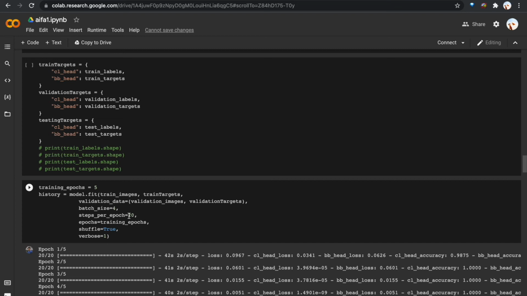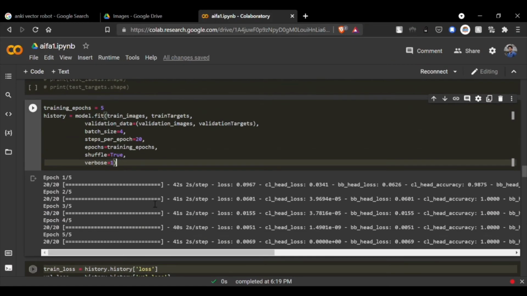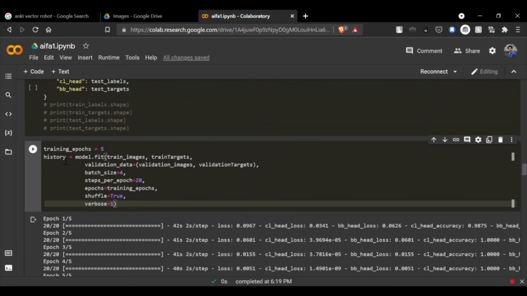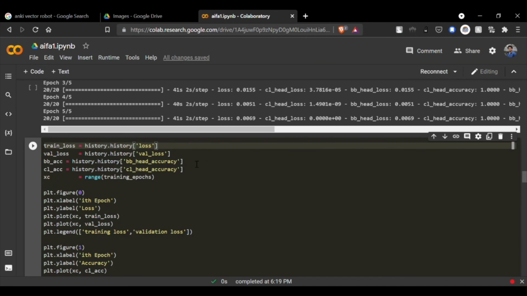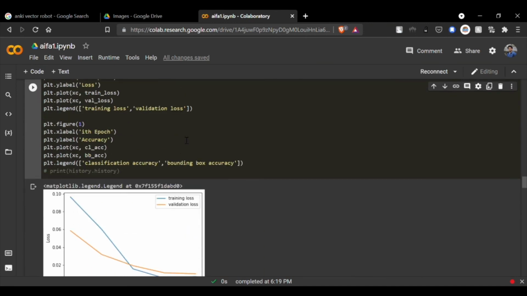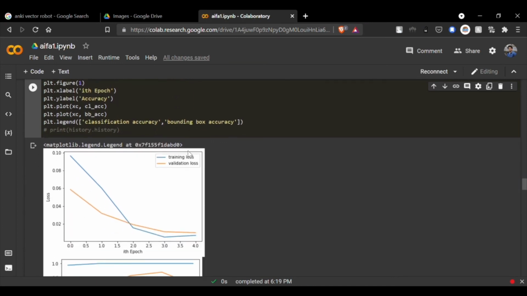Here we set epochs to 20 and batch size to 4. Epochs indicates the number of times the entire data will be worked through, and batch size indicates the number of samples to work through before updating the model weights. We have stored the training data into a variable called history, which we later used to plot losses and accuracies for every iteration. Here we used matplotlib to plot and label the graphs.